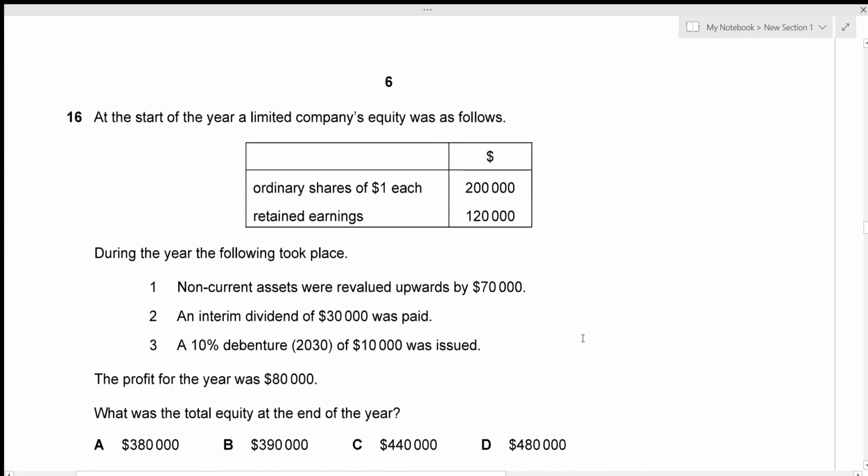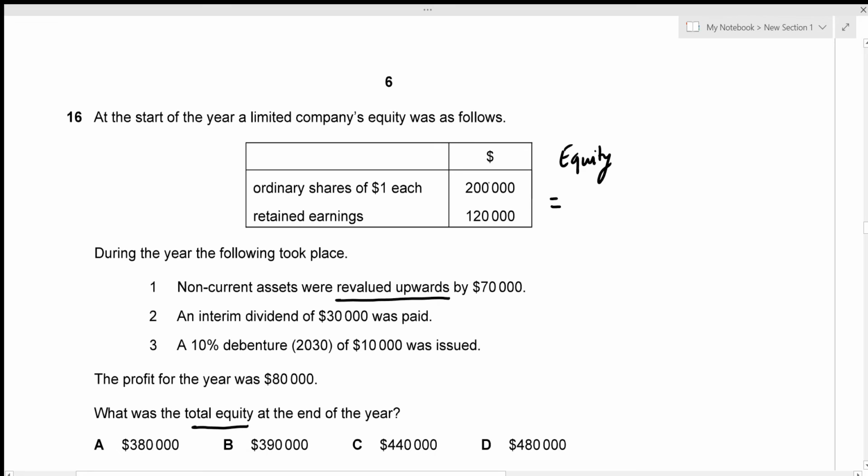Okay, we have question number 16 now. We're given ordinary shares and the retained earnings of a limited company at the start of the year, and during the year different events took place. So the non-current assets were revalued upwards. All right, and then dividend was paid and a debenture is also there. Profit is also given. We only need to find the equity. Okay, so equity, we're just going to calculate it right away.